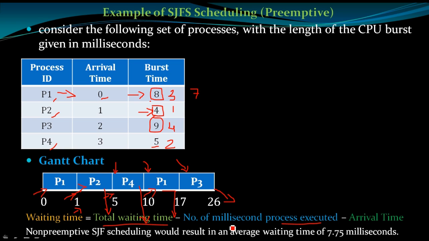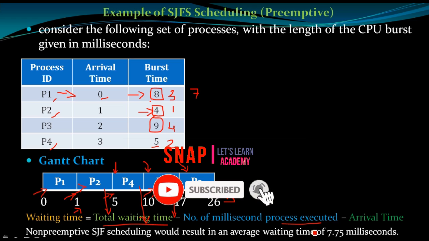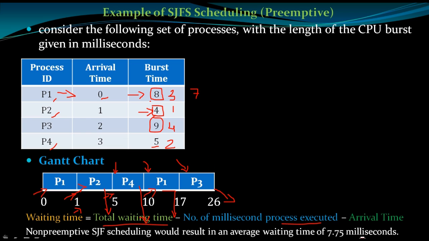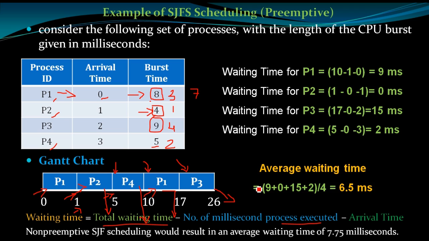Now if we are using non-preemptive, as per the previous example, with the same processes and the same amount of burst time, the result of the non-preemptive shortest job first algorithm is 7.75 milliseconds. Now let us calculate as per this Gantt chart and find out what would be the result.